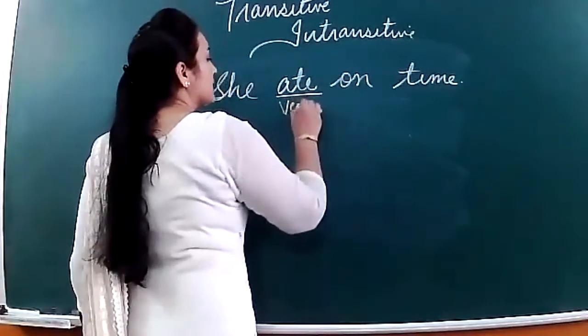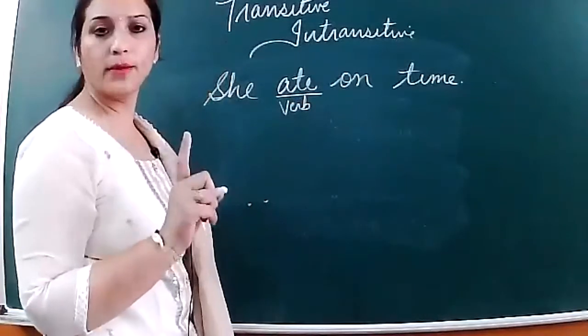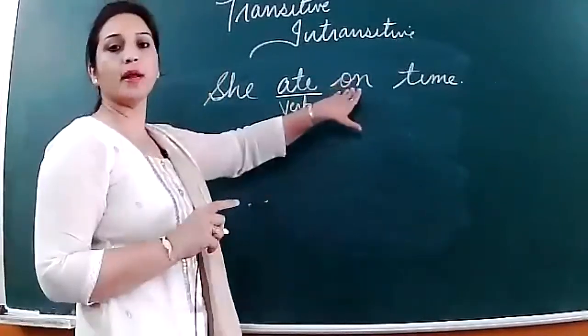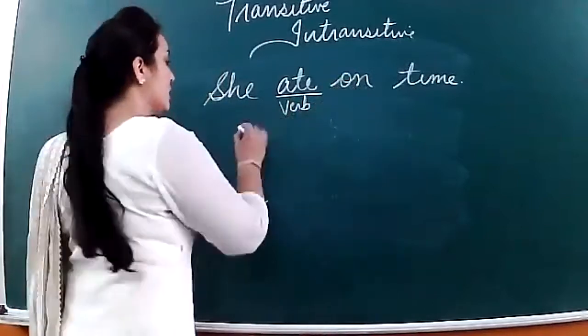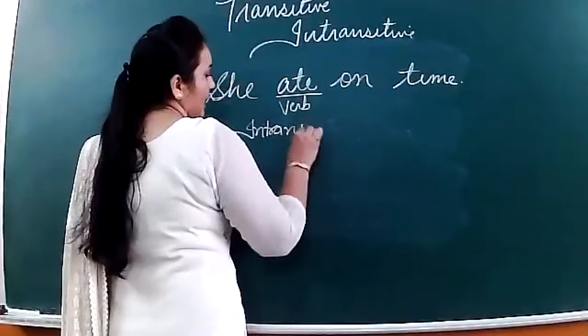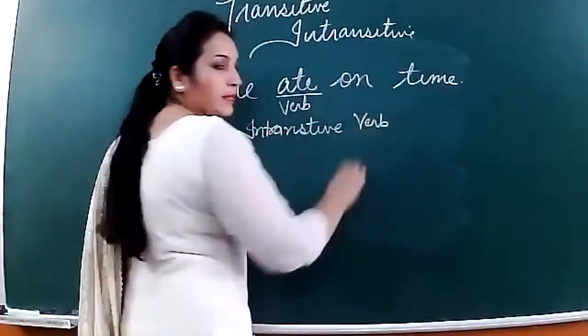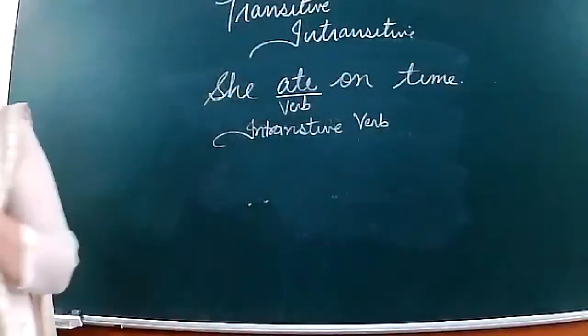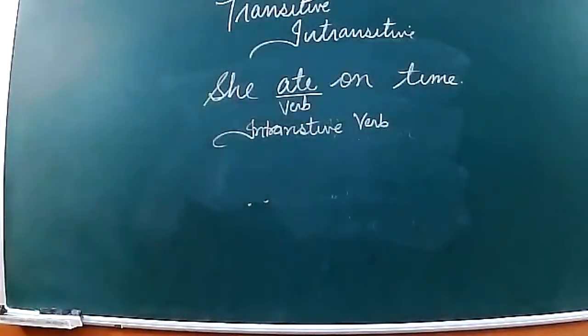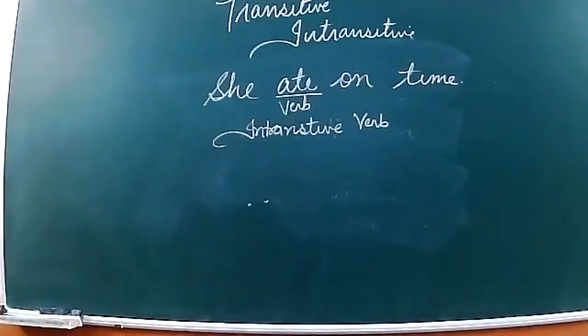And is any object given or not? No object is given. Here you are not able to find any object. So what verb will it be? It will be an intransitive verb. Clear?